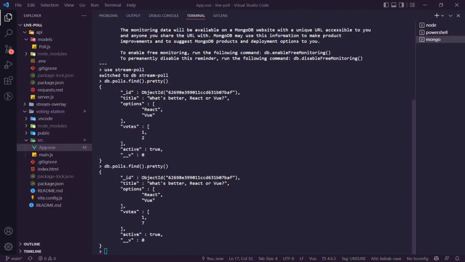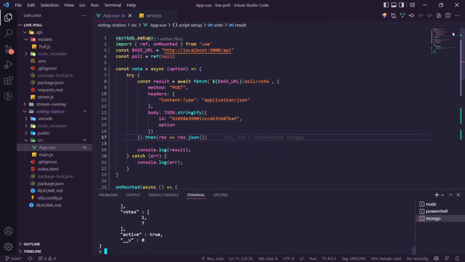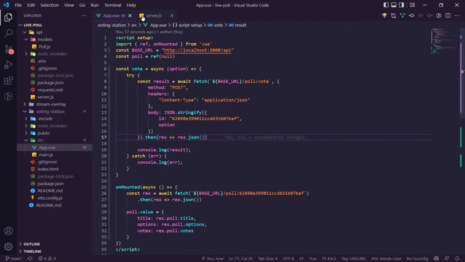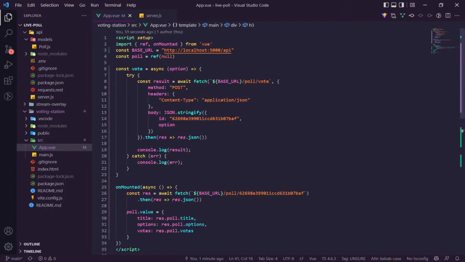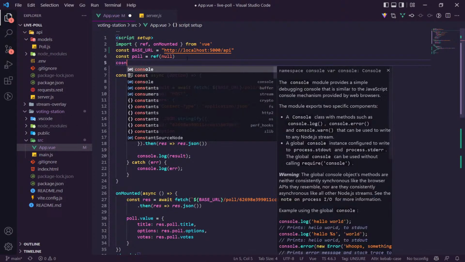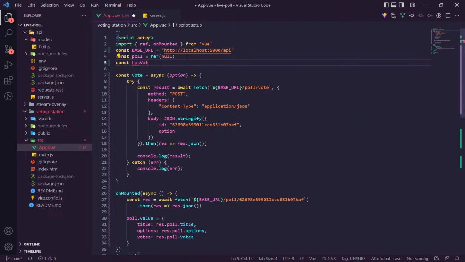We also need to go here. So let's drop this down. Close this. Let's go back to our app. And then down here, we're going to create a thing. So I'm going to say const hasVoted is equal to ref false.